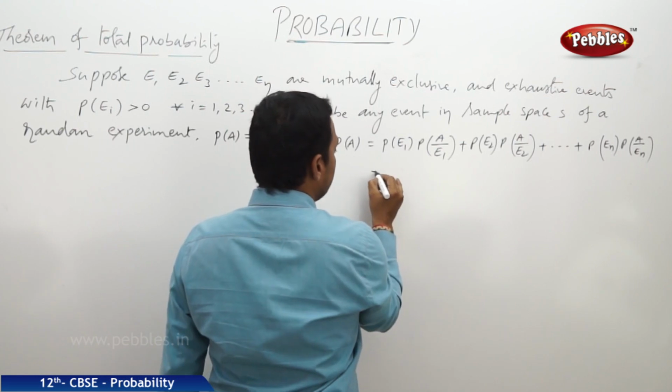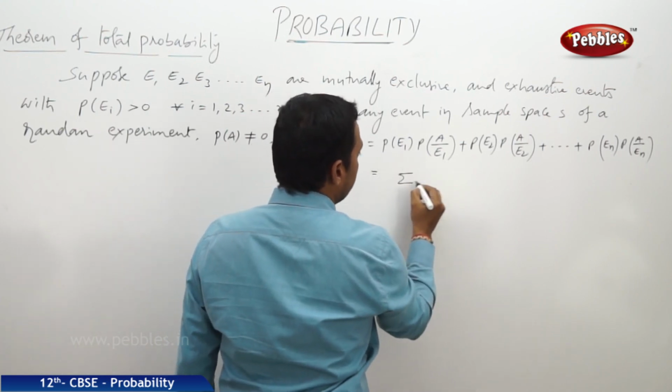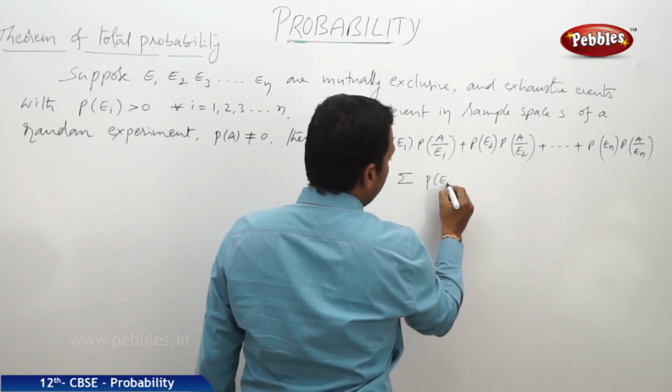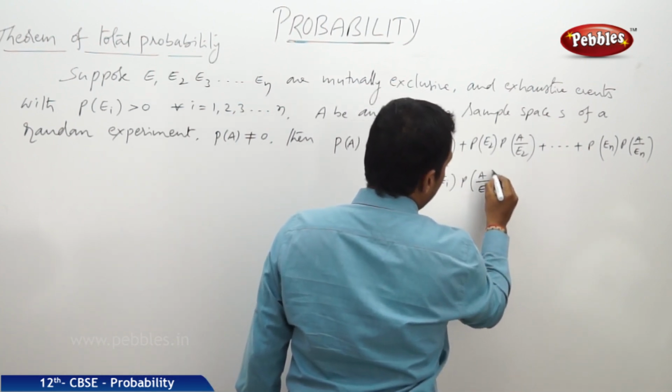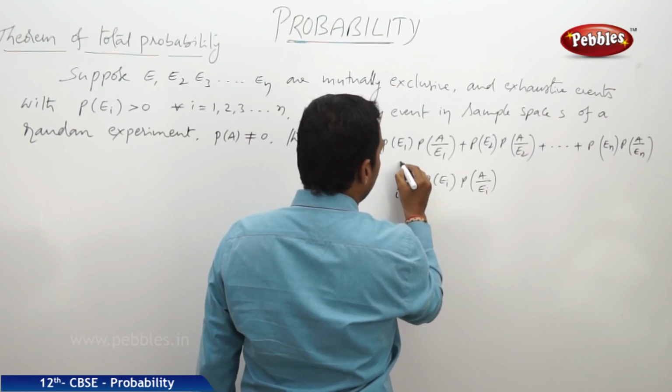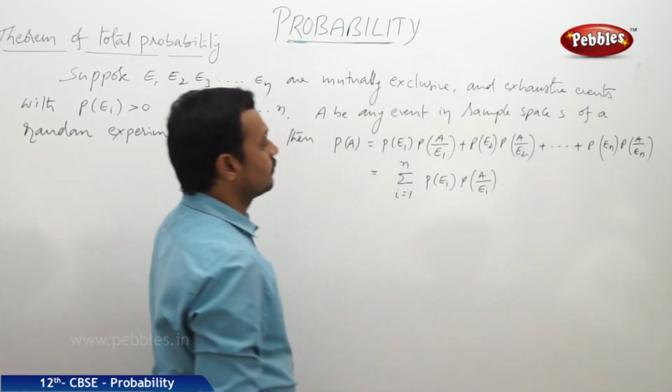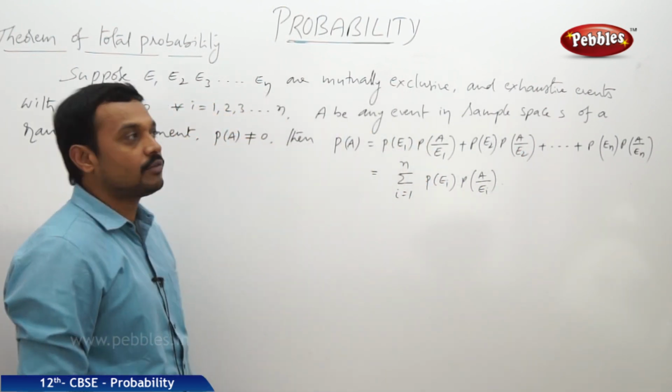And of course it is also known as the sigma of the probability of Ei into probability of A by Ei, where i is equal to 1 to n. Now this is the statement of the theorem.